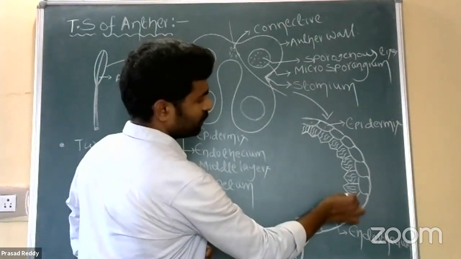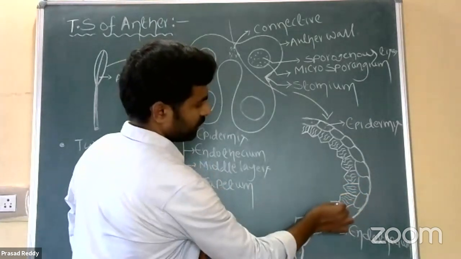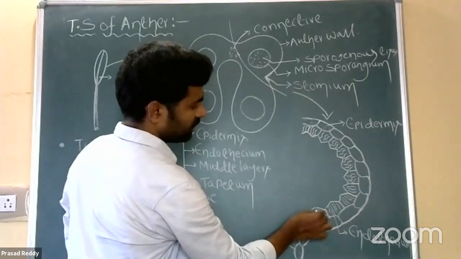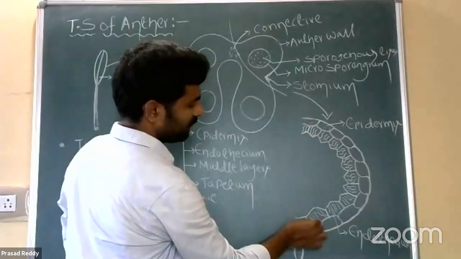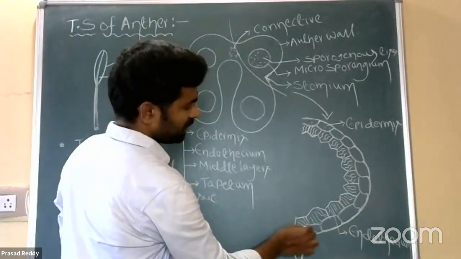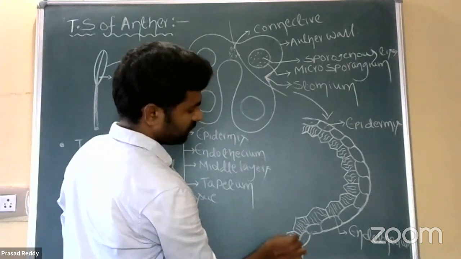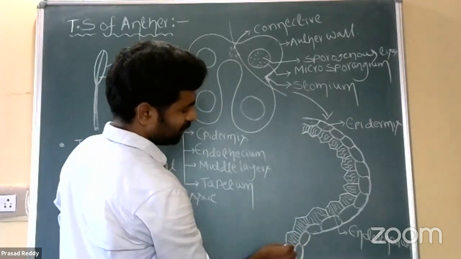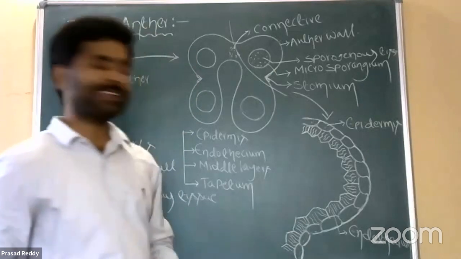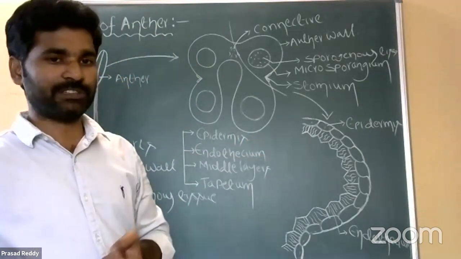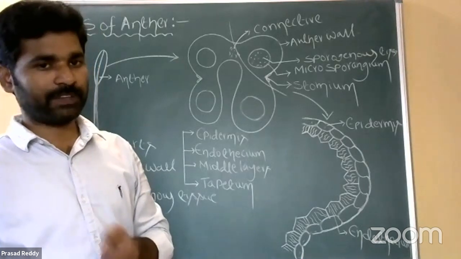What is the use of those thickenings? They are hygroscopic in nature, which means they absorb water or moisture from the surrounding cells and keep the endothecium cells in turgid condition. Is it clear?